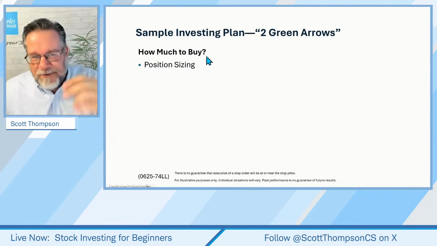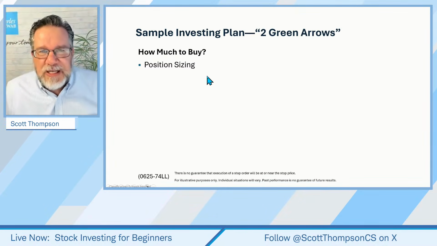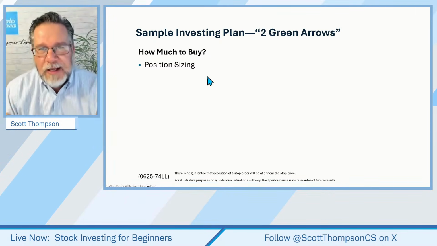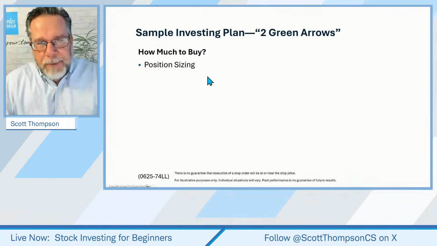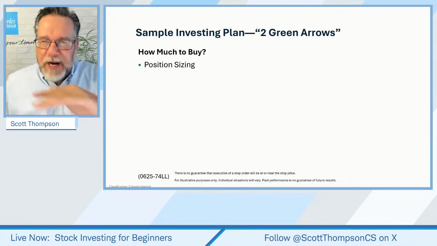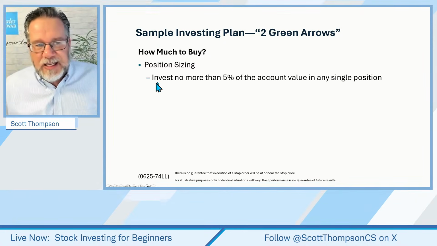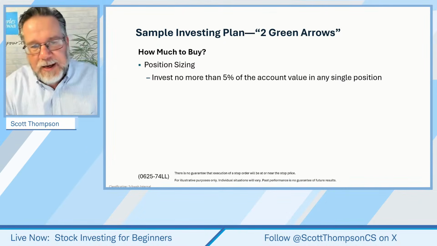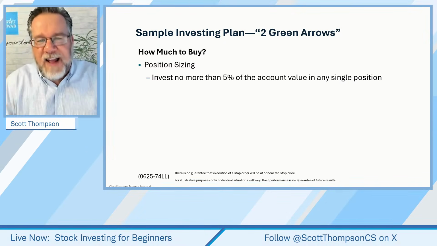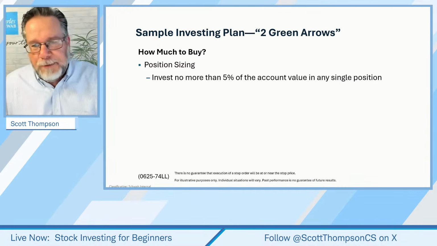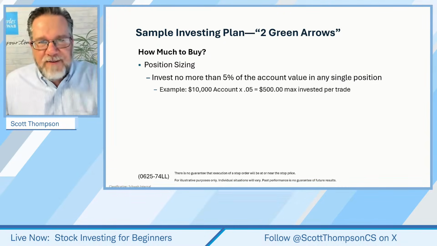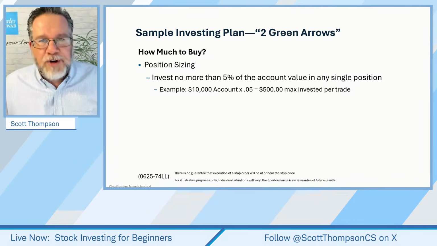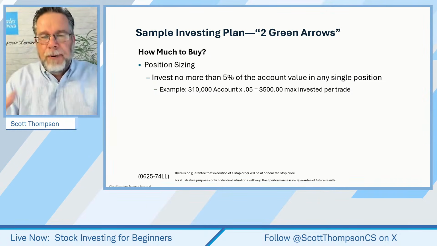Now, we'll talk more about this in a few weeks, but how much to buy? Position sizing, we have a really, really simple method that we're using here. Do you remember the account size we're trading? The account size that we're trading in our paper money is $10,000. So one very easy method of position sizing is to invest no more than, say, 5%. Some people go 10%, some people go 8%, but we're going to use no more than 5% of the account value in any single position. So what does that mean? Well, if I have a $10,000 account times 0.05, I could invest up to $500 per trade. Okay. So really simple method of doing that.